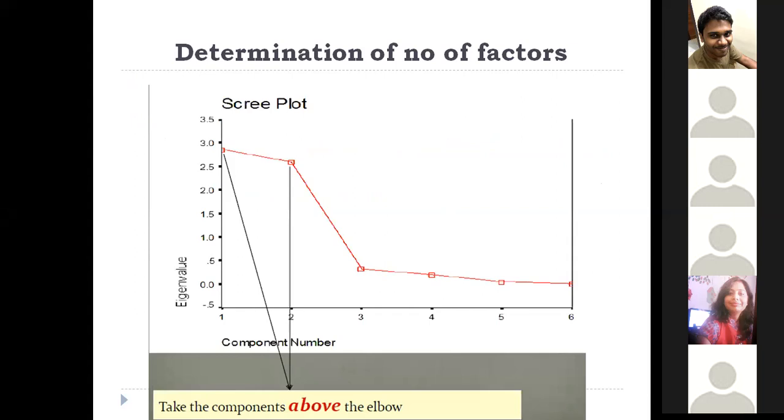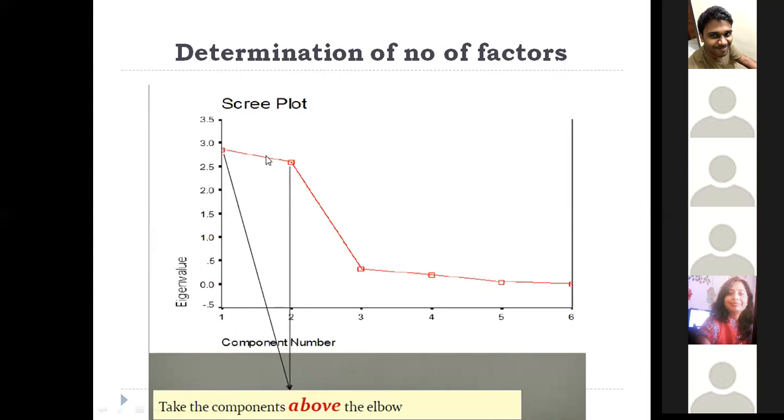Okay, so how can you confirm or determine how many factors you should have in your data set when you're trying to reduce the dimensionality? First you have to try to compute different factors by giving the input into different factors, then compute your eigenvalue and formulate a scree plot.